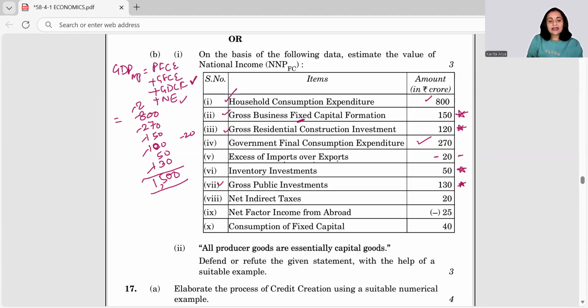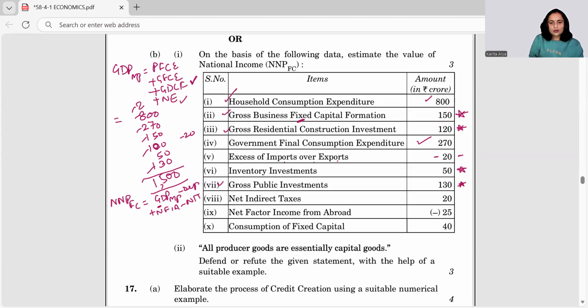But I am required to have NNP at FC. So how do we go about it? This is GDP MP. From G, I have to make N: minus depreciation. From domestic, I have to make national: add NFIA. And MP to FC means minus NIT.